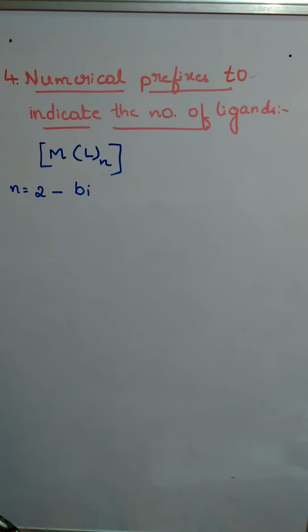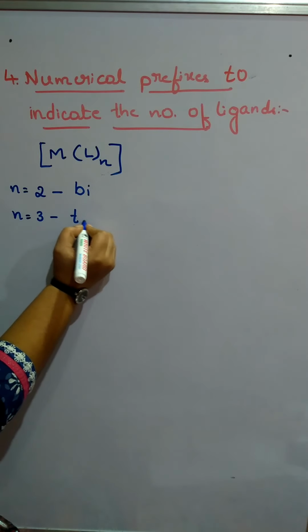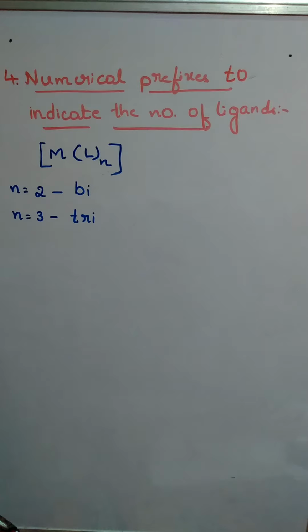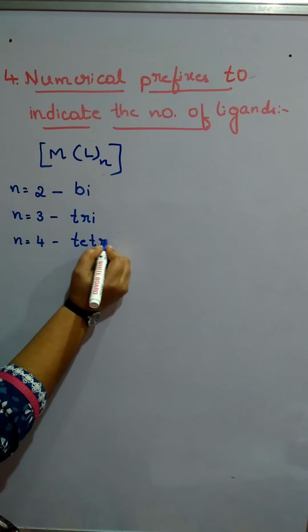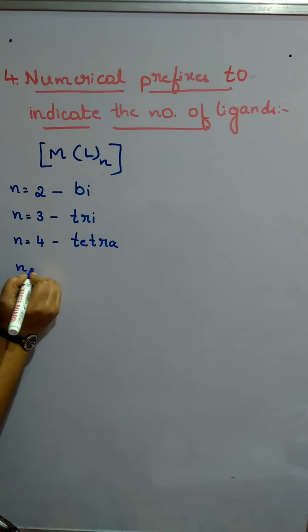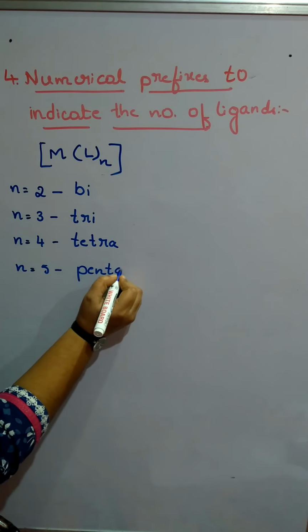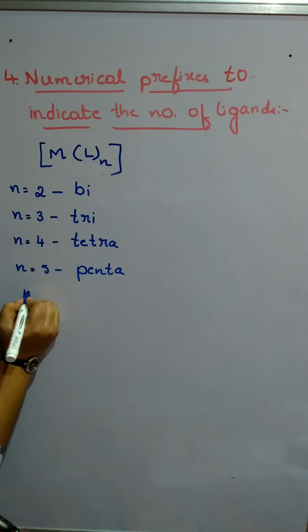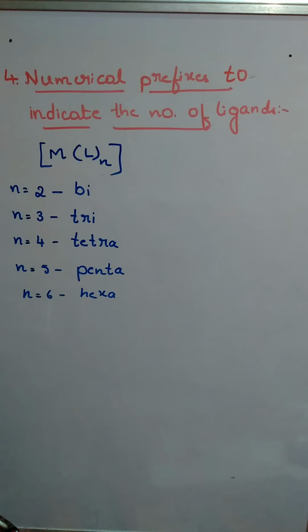the word di. If n is equal to 3, then we are going to use the prefix tri. If n is equal to 4, then we are going to use tetra. If n is equal to 5, then we are going to use the prefix penta. If n is equal to 6, then we are going to use the word hexa. So these prefixes are very, very important.